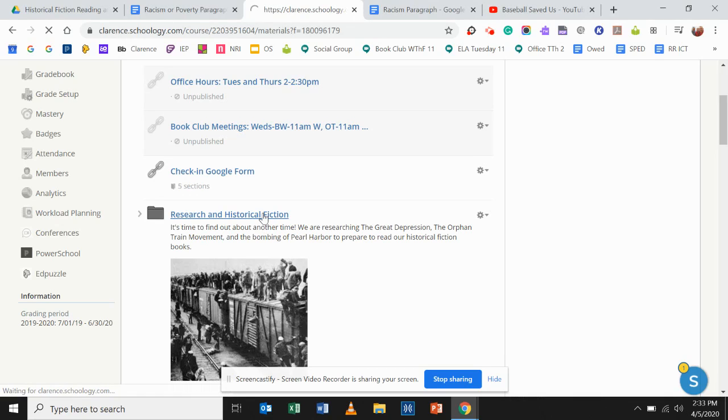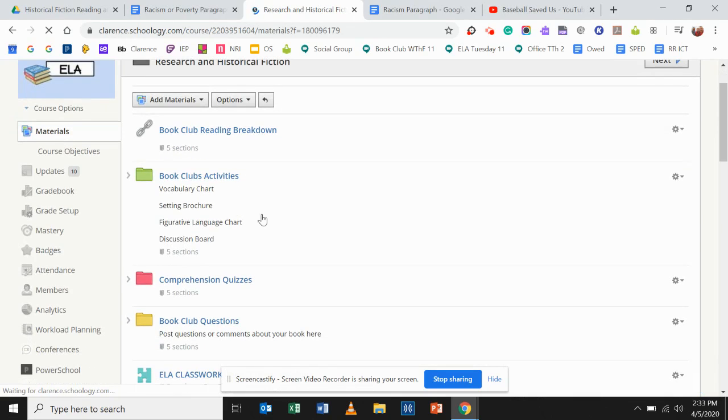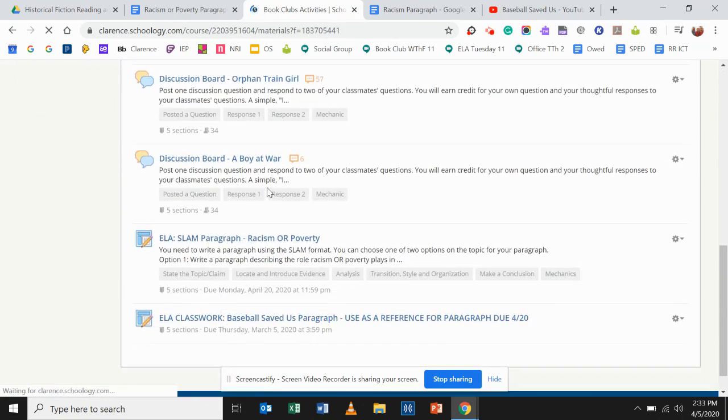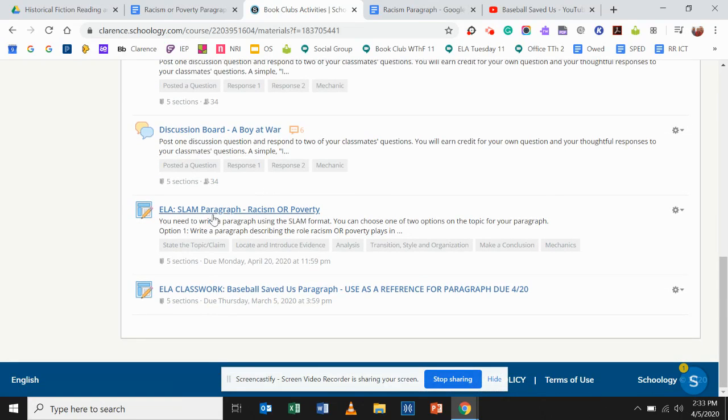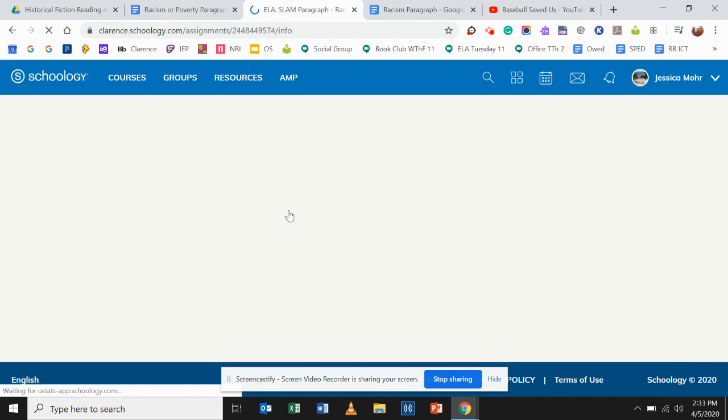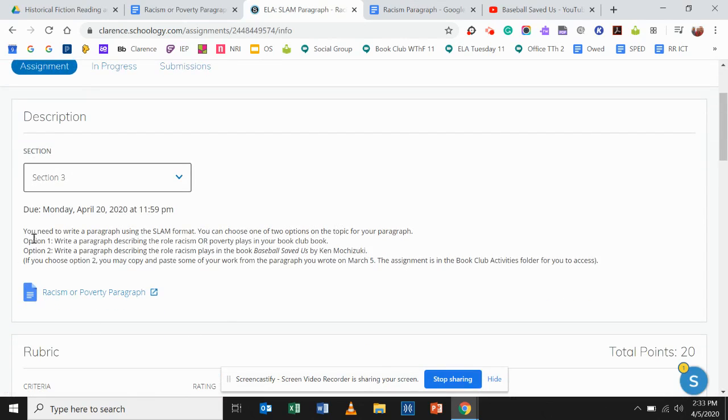If you go into our book club activities folder and you scroll all the way down to the bottom, you will see your SLAM paragraph, racism or poverty. I want to go into more detail on that before we move on. Like I said, you're going to have some choices. You need to write a paragraph using the SLAM format. You can choose one of two options on the topic of your paragraph.